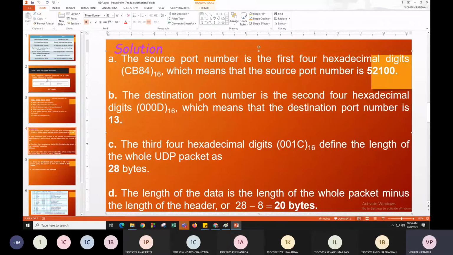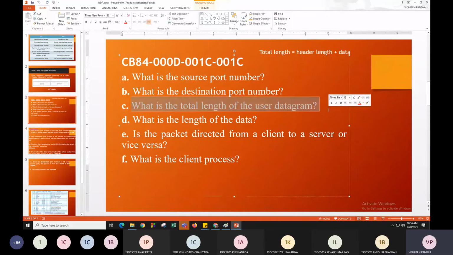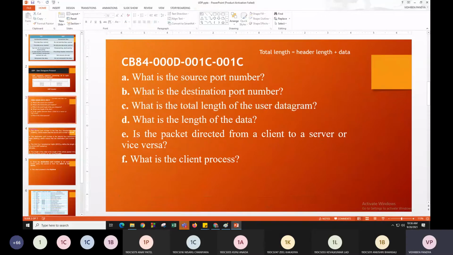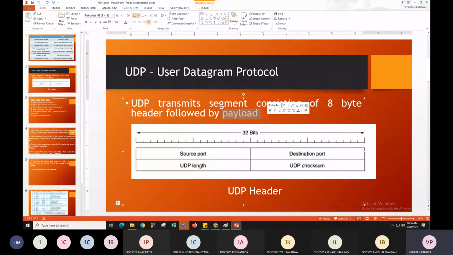Okay. Then the third question which is asked is, what is the total length of the user datagram? Basically total length means the third field which is given to us, that is the UDP length, because in UDP, with the header we are directly sending the payload, right?